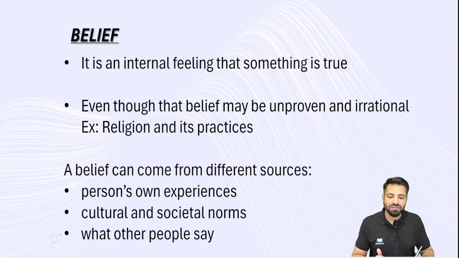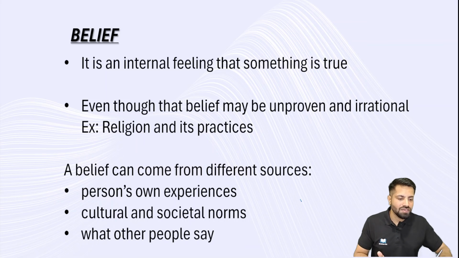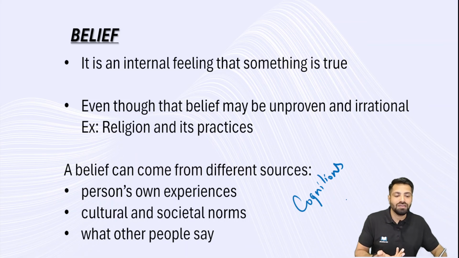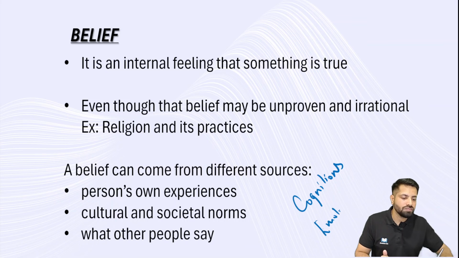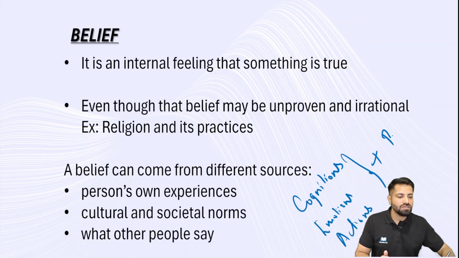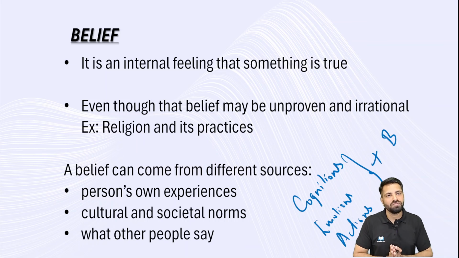Ultimately, I can say belief is an intersection of three things: my cognition, what I think, what I feel, my emotions, and my actions. So belief system is a combination of all three. So this is belief system.